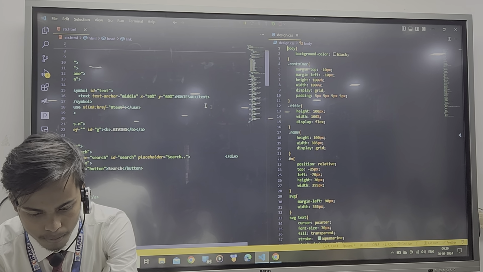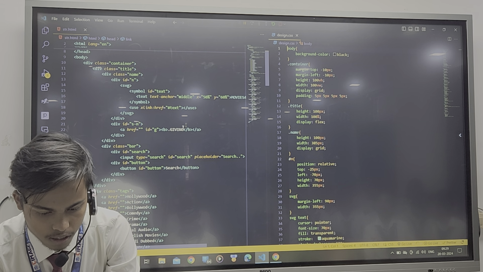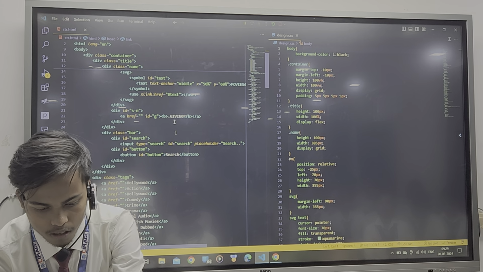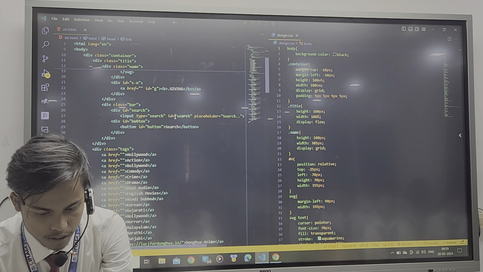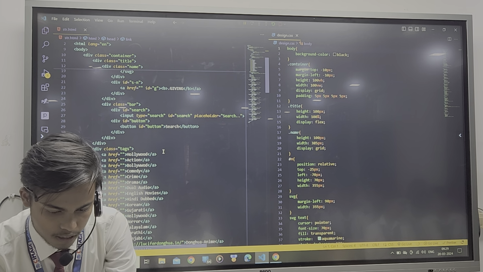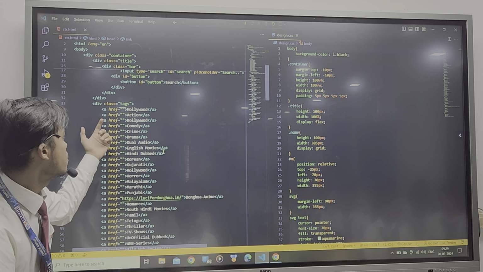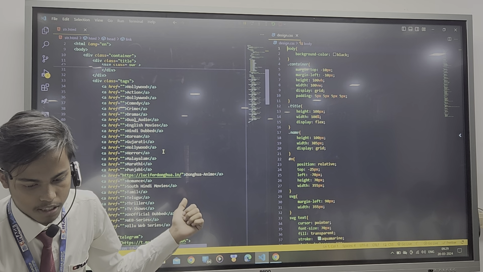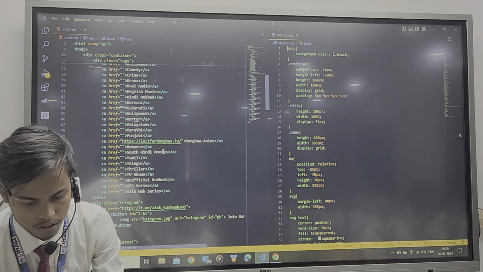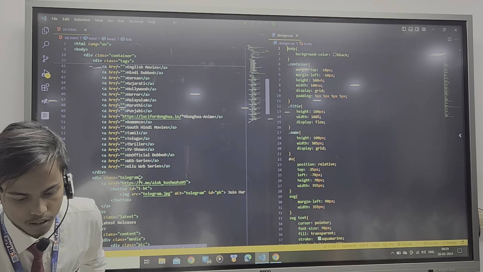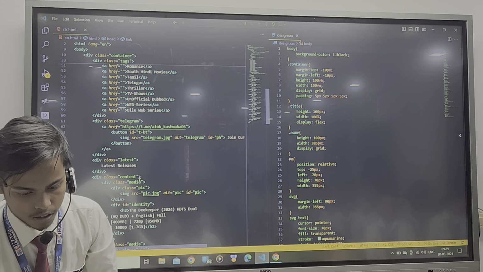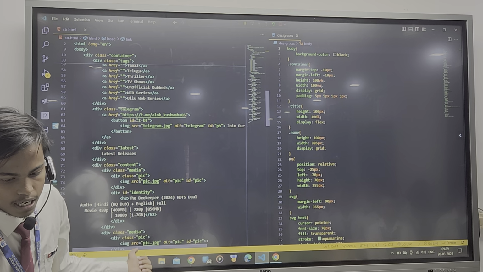Here is the name of movies4u, and this is the subname of movies4u.tv. And here is the search bar, and here is the navigation bar of the website. This is the link of my Telegram, and these are the content, that is picture, media, and title.